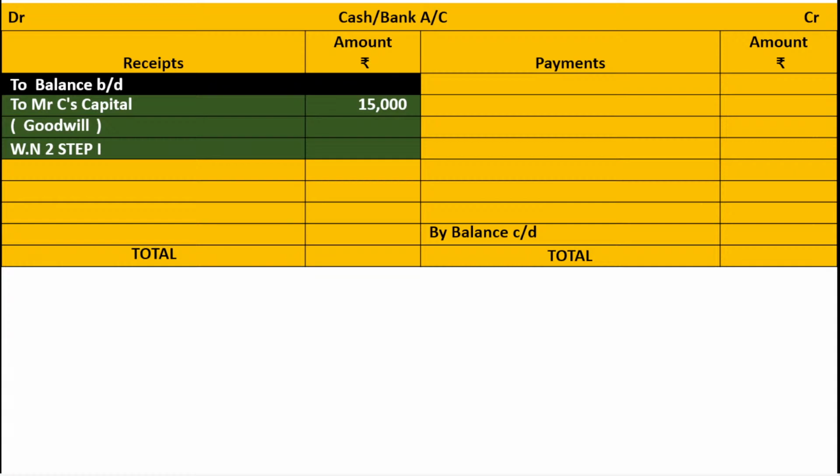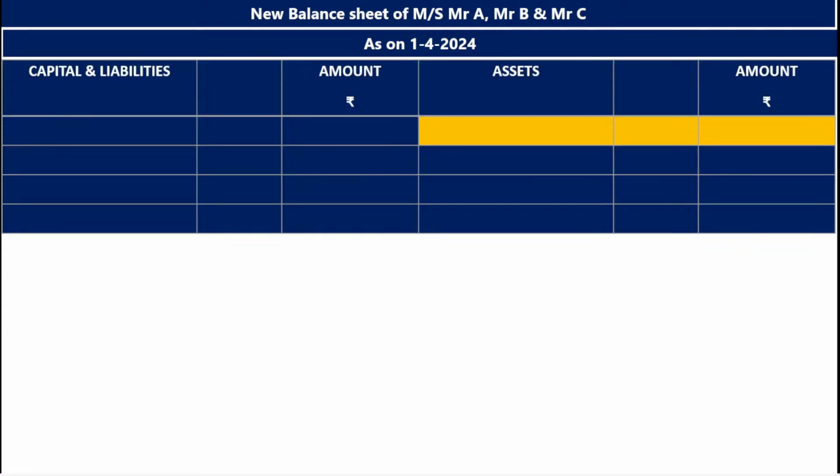Last step is to prepare the new balance sheet. New balance sheet of Messrs. Mr. A, Mr. B and Mr. C, as at 1/4/2024. New balance sheet: capital and liabilities amount rupees, assets amount rupees. Capital: now there are 3 partners, Mr. A, Mr. B, Mr. C, as per the partners' capital accounts.